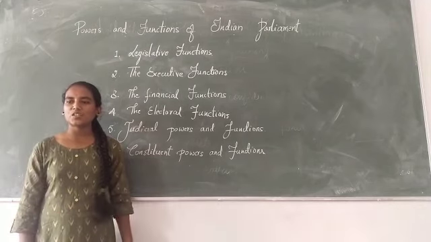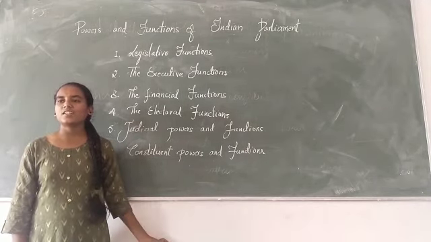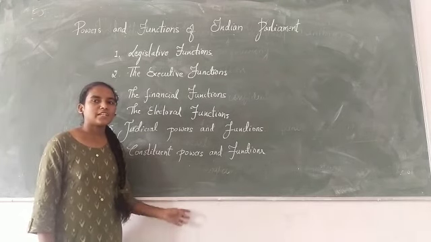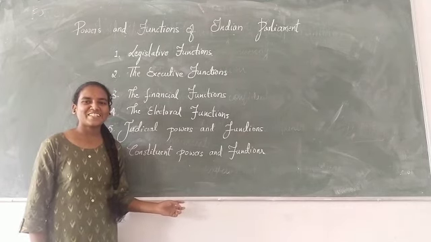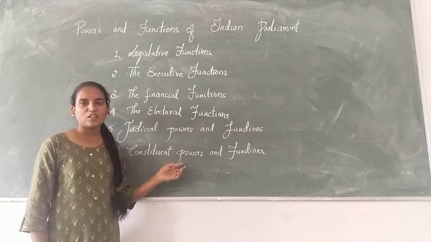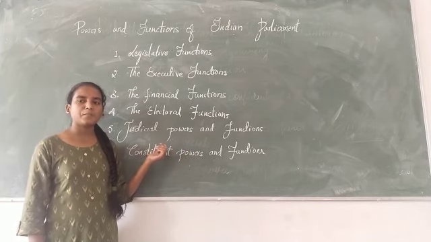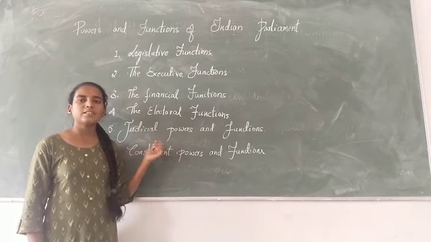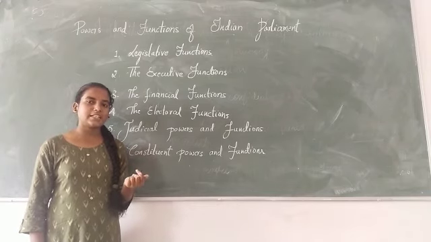In case both the Parliament and the state make a law on a subject mentioned in the concurrent list, then the Parliament's law prevails over the state law, to the extent of any conflict between them. Thus, the law-making power of the Parliament is very wide. It covers the union list and the concurrent list, and in certain circumstances even the state list also.